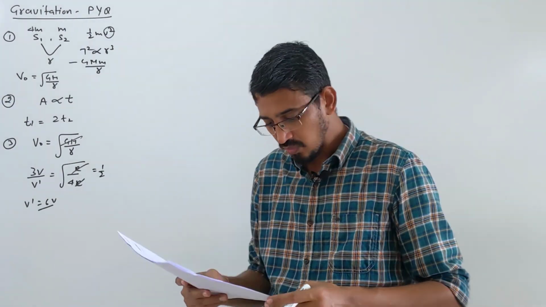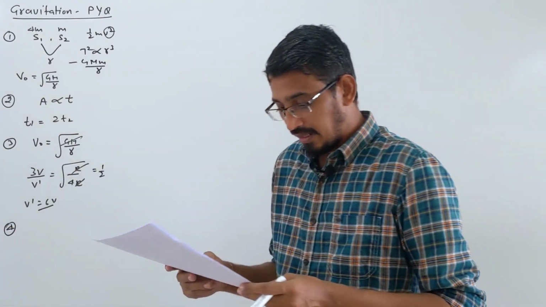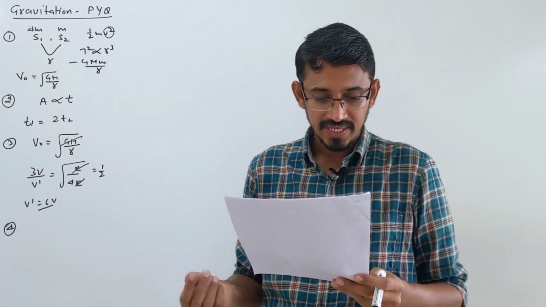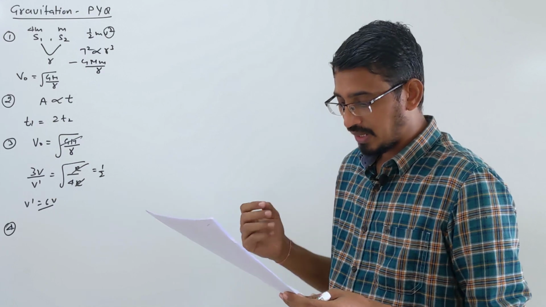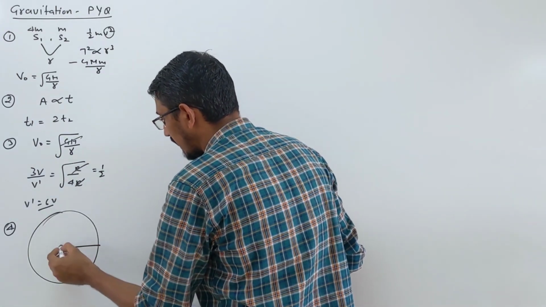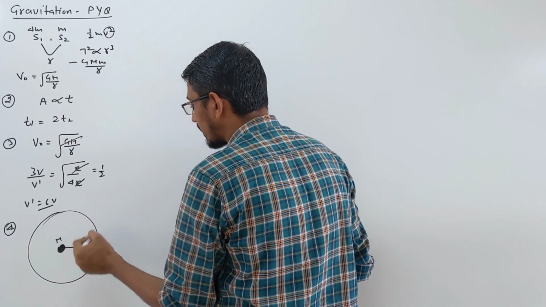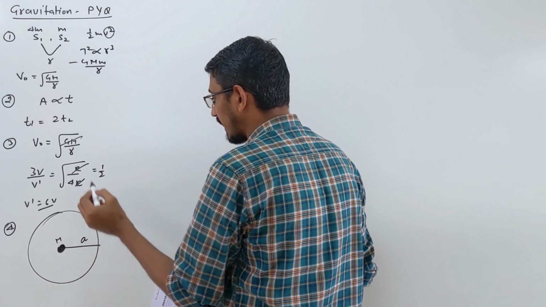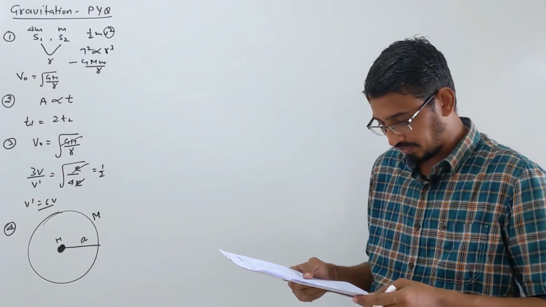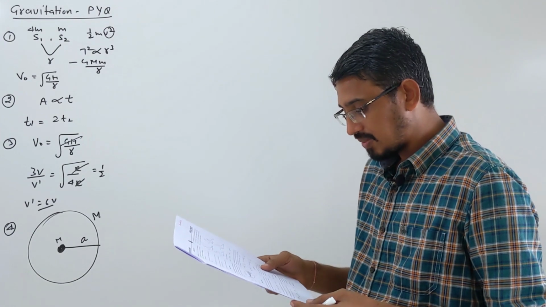Okay. Fourth question. It says a particle of mass m is situated at the center of a spherical shell of the same mass and radius a. So a point mass is given and is placed at this point. Mass is m, a spherical shell, hollow sphere of radius a, and mass again given the same. The gravitational potential at a point situated at a by 2 distance from the center is what?